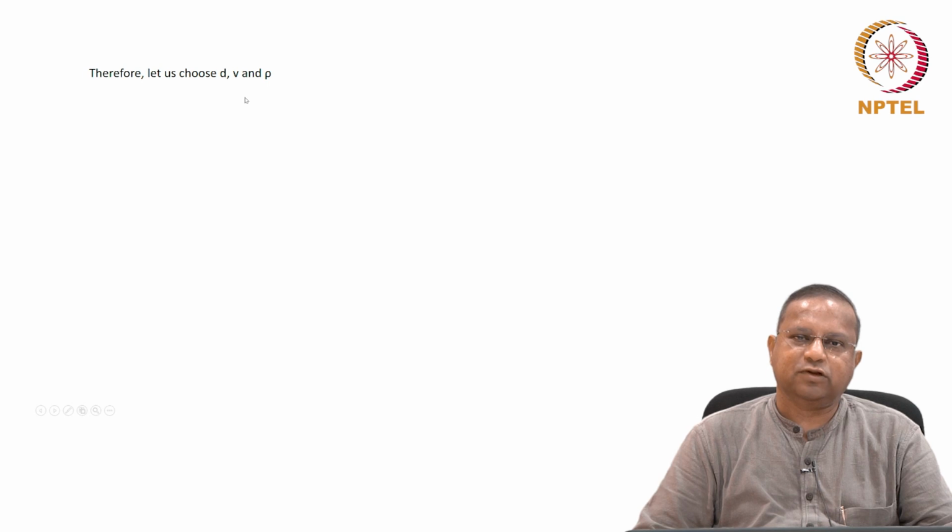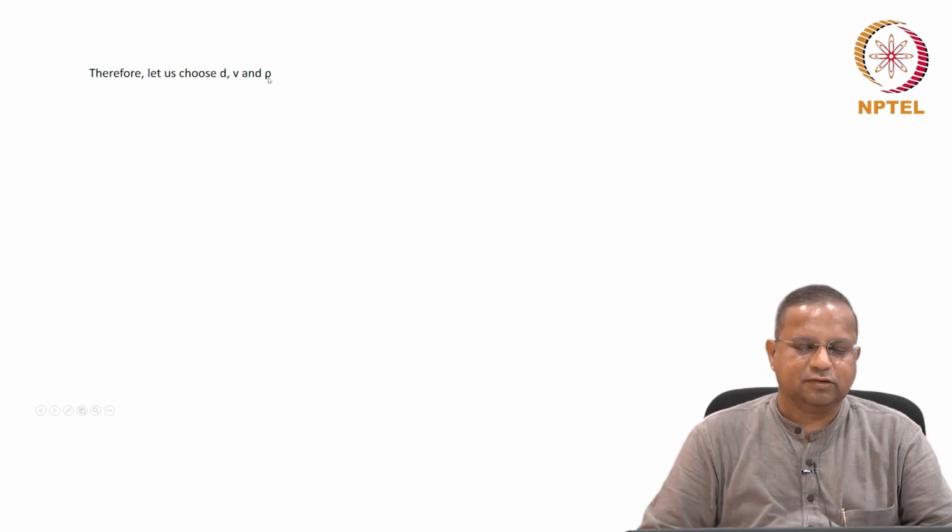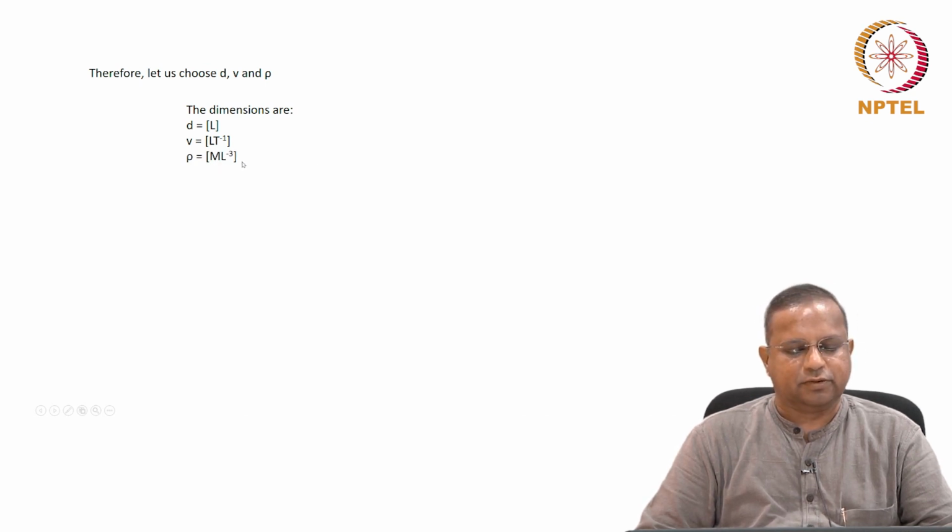So we have to choose 3 variables. Let us choose D, V and rho. By themselves or in some combination raised to some power, they cannot form dimensionless groups among these 3. You can verify and check and see. This is diameter, length, this is velocity, and this is density. Now let's start the process. The dimensions are, for D it is L, for V it is L t minus 1, velocity, for density it is M L minus 3.